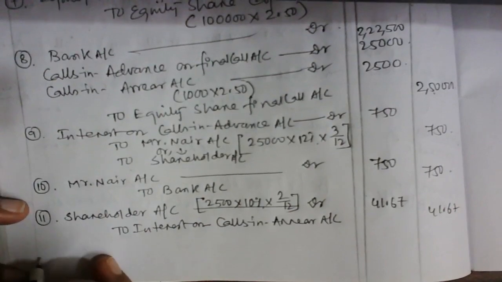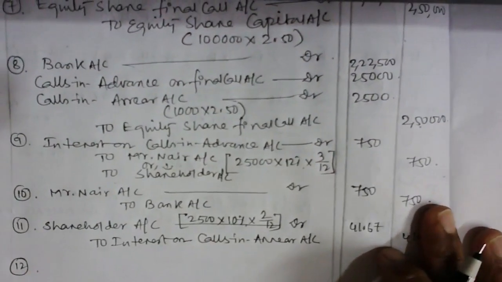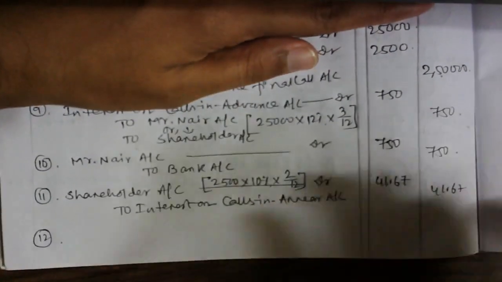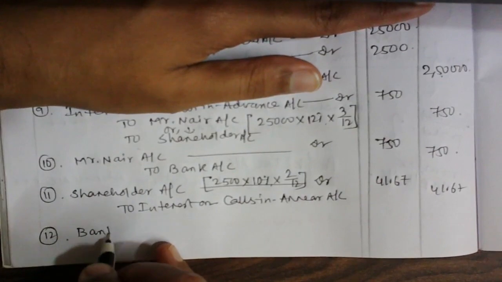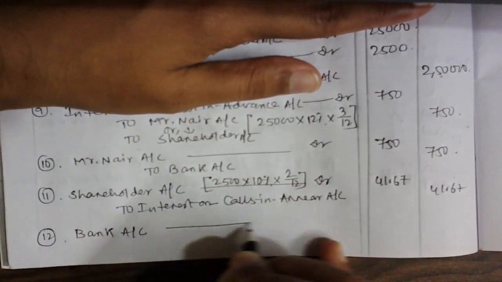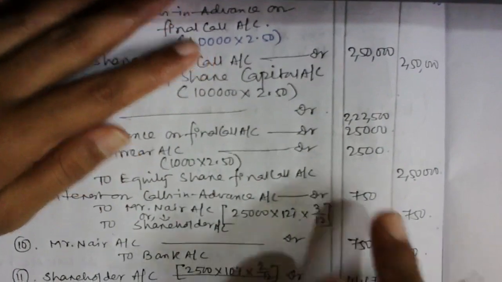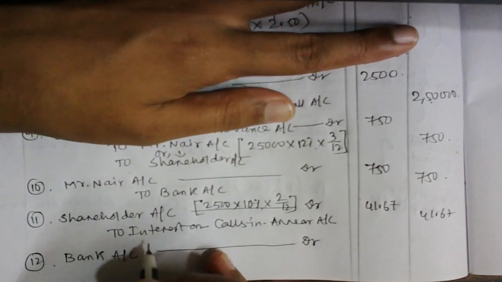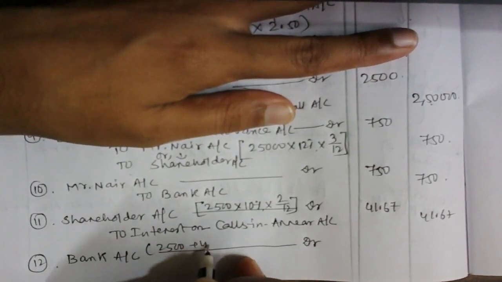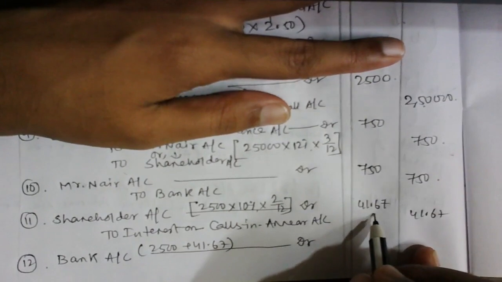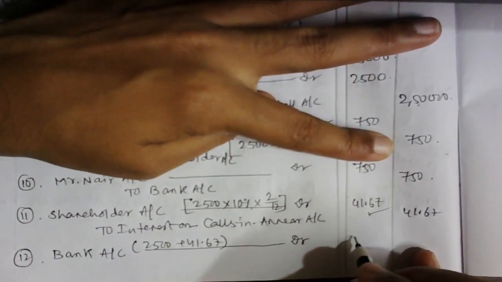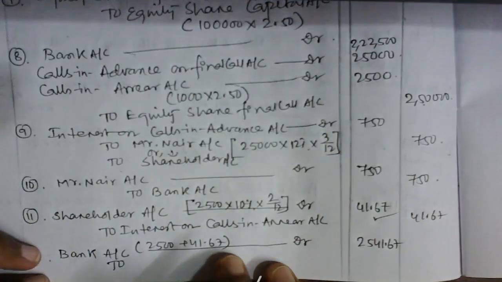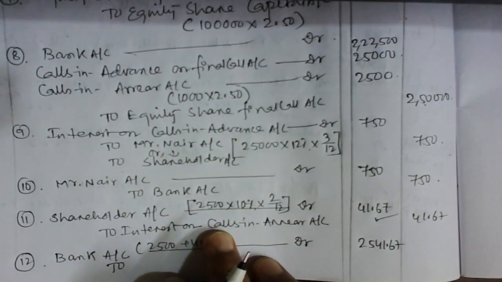Now, last entry. After 2 months, the shareholder has paid the money along with the interest, so we need to make the full journal entry. We receive the money from the shareholder. What is the amount due on calls in arrear? 2,500. We receive 2,500 along with the interest. So can I write here 2,500 plus 41.67, because interest on calls in arrear is 41.67. If we add this, 2,541.67 to interest on calls in arrear, it's an income to me.